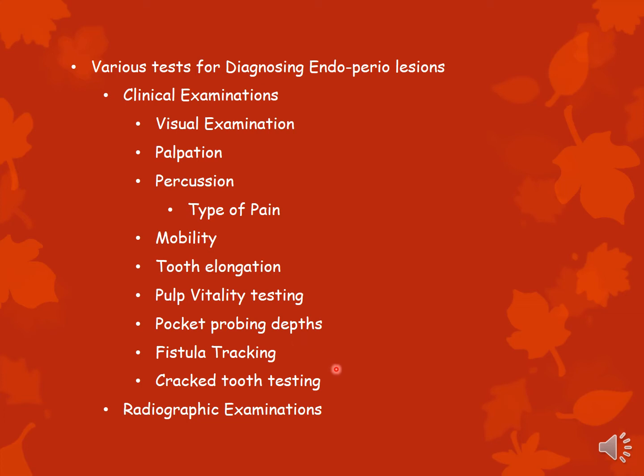A similar thing is used to do fistula tracking, simply because a probe is very rigid and it can go only in one direction. It cannot bend around the tooth, whereas a fistula or a sinus has a very tortuous pathway. So you cannot use a rigid instrument to check a fistula. You need something that is firm, but at the same time pliable.